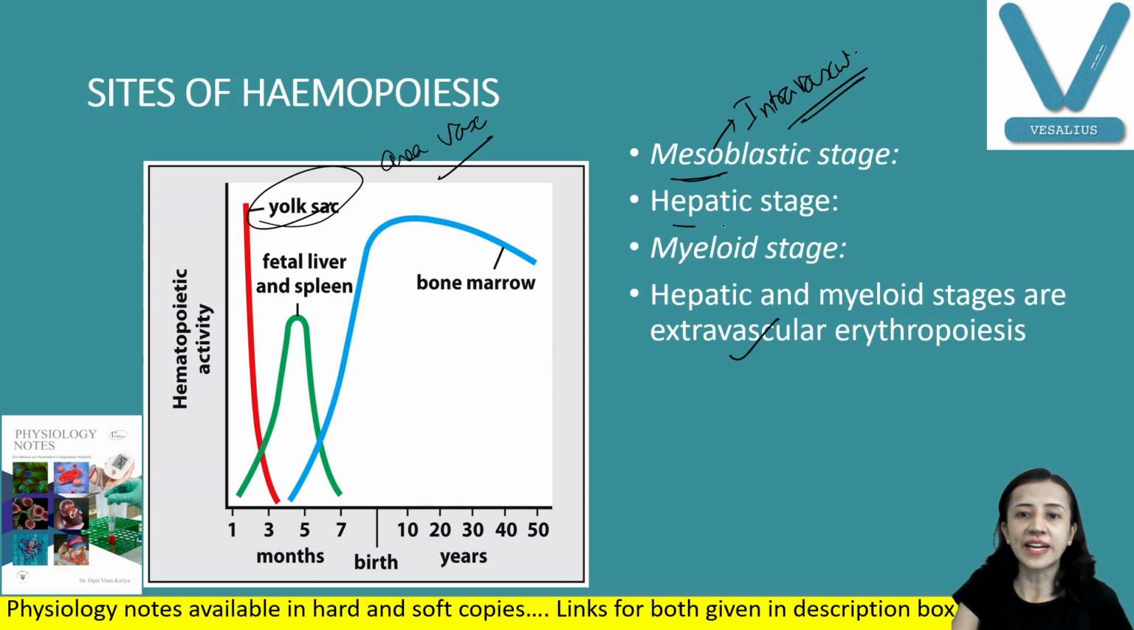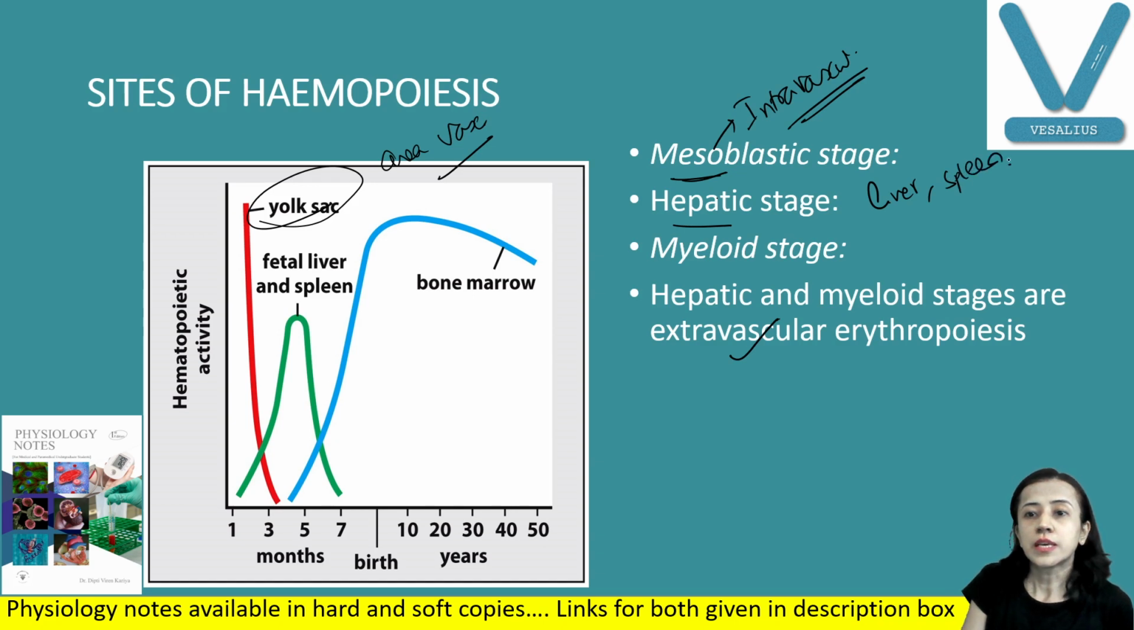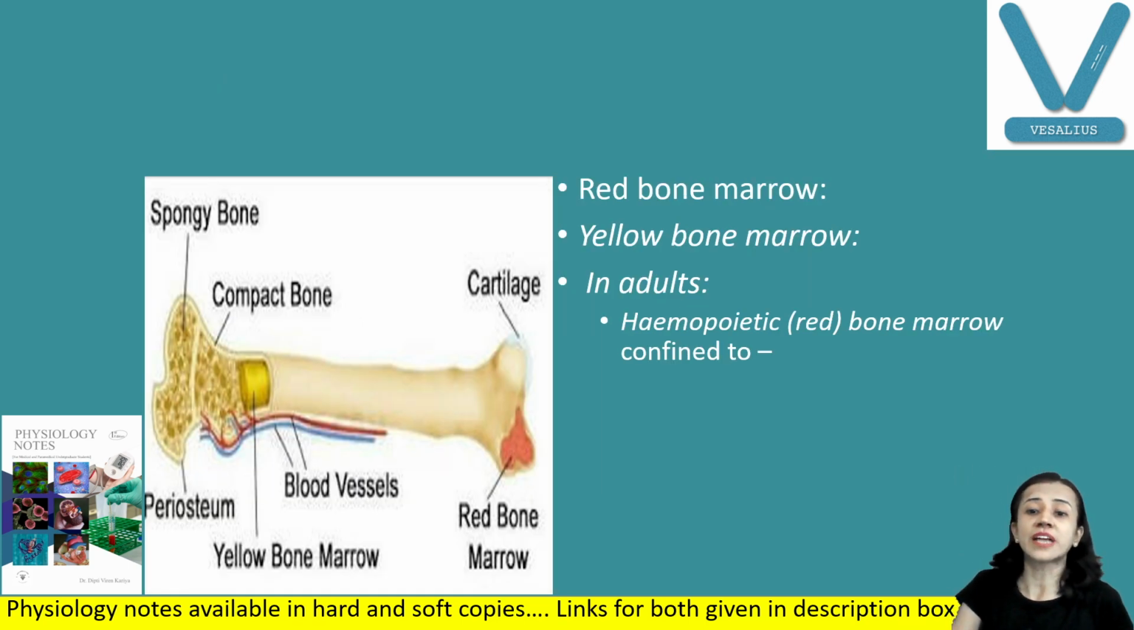One is the hepatic stage, from the 3rd month of gestation till birth. Liver and spleen are the main sites for hemopoiesis. It starts earlier, but after the 20th week of gestation, the myeloid stage begins, meaning hemopoiesis begins in the bone marrow. So bone marrow becomes the site of erythropoiesis and hemopoiesis. Red bone marrow is active hemopoietic bone marrow.